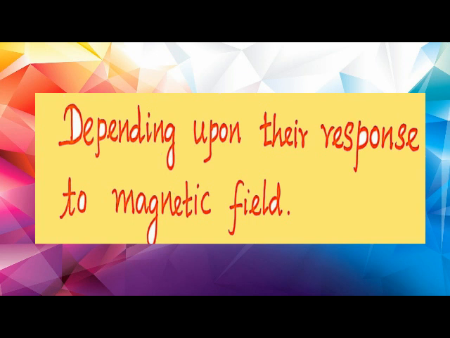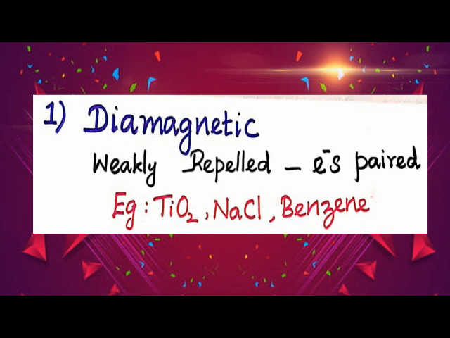Under this topic, we are going to see 5 types. The first one is diamagnetic. When we see about diamagnetic, hope you are already familiar with the diamagnetic property.